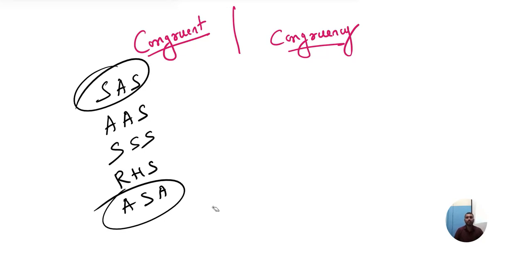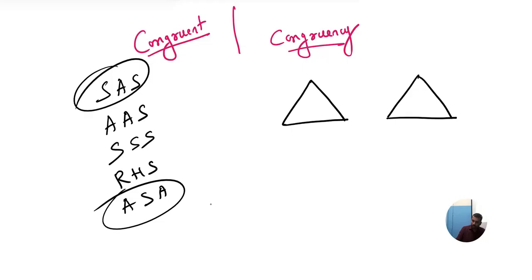Children, I request you to make a note of all these points, because this will be very helpful for you to understand the basics of congruency. First we'll learn about congruency, then we study similarity. Simple. So what do you mean by SAS? Observe here. I'm going to take 2 triangles. Let me name the triangles ABC and PQR. Very simple. ABC and PQR. Clear?